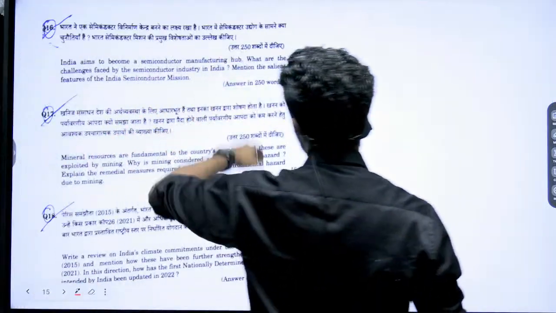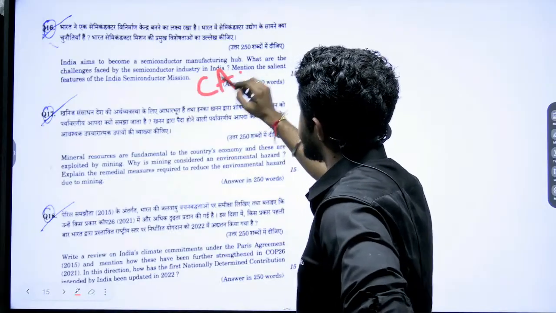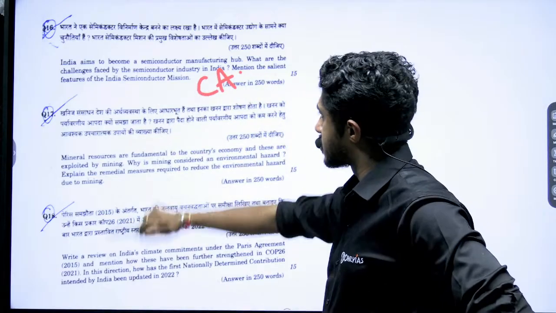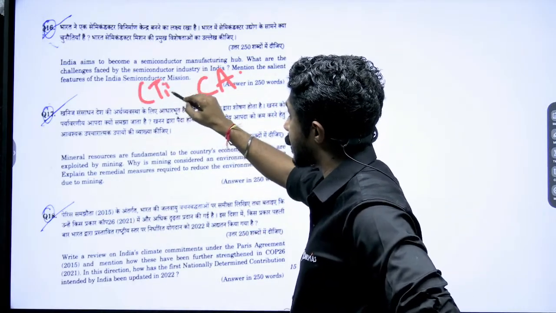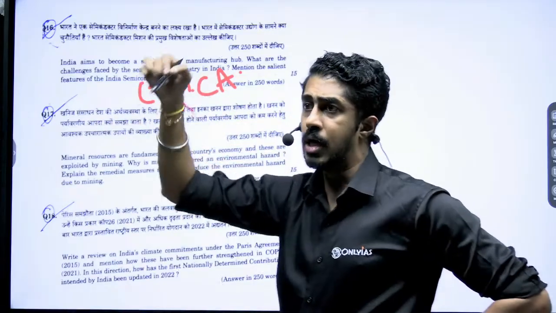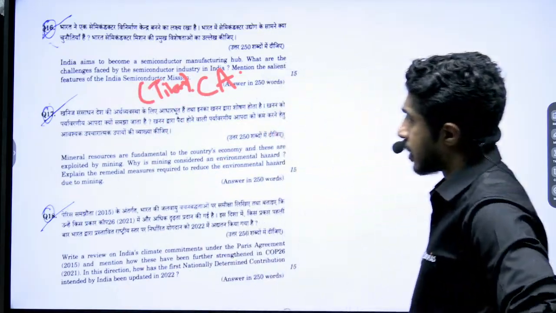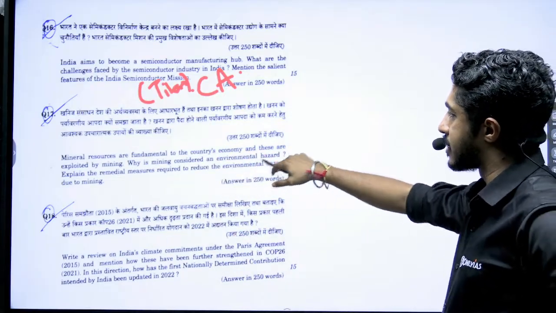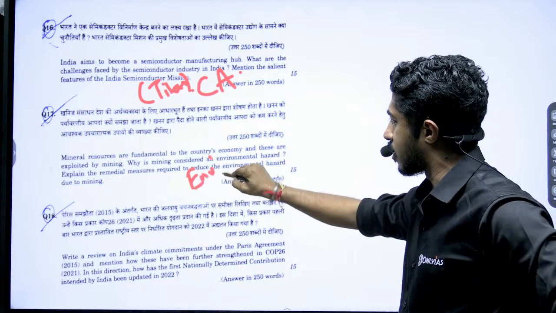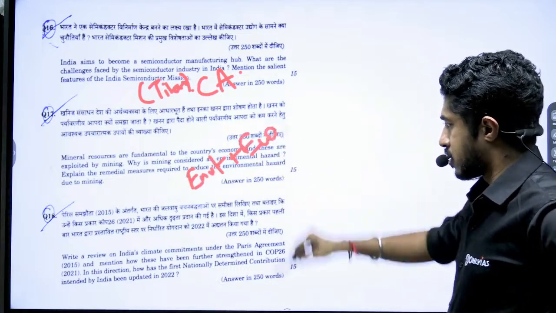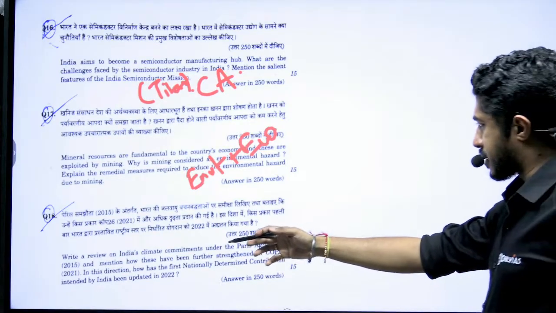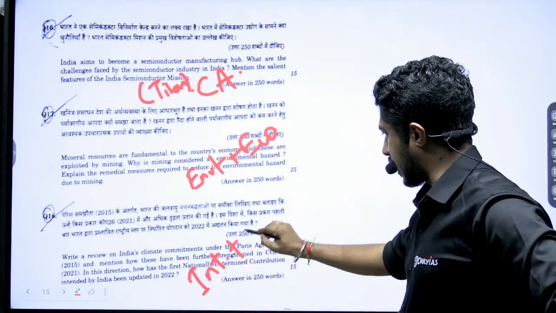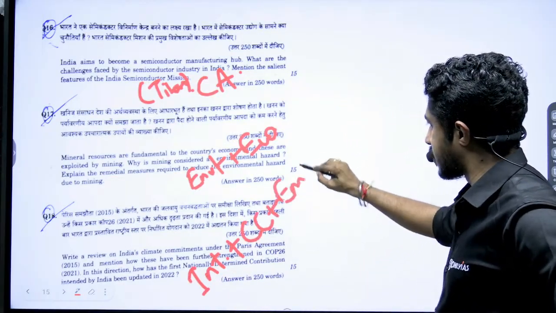India aims to become a semiconductor manufacturing hub, straight away from current affairs. What are the challenges faced by the semiconductor industry? Mention the salient features. Again, mentioned in the current affairs class indirectly, where I have told you what is the problem with the research and development environment in our country. Mineral resources are fundamental to the country's economy and these are exploited by mining. Why is mining considered an environmental hazard? This is environment with economics. Write a review on India's climate commitments under the Paris Agreement. Again, international plus climate change plus environment, everything will come over here.